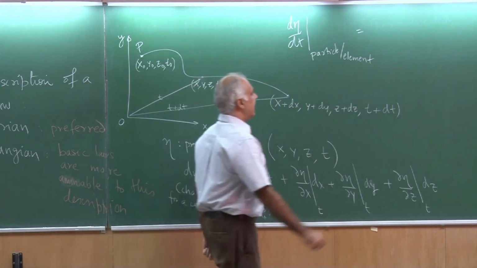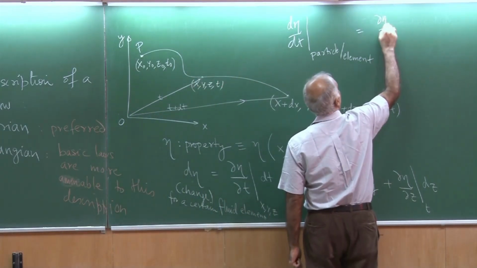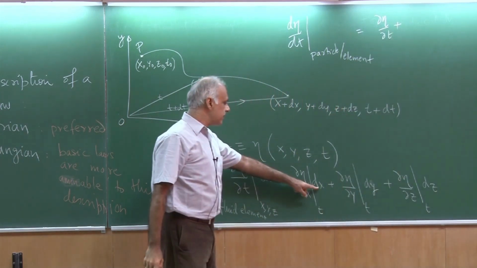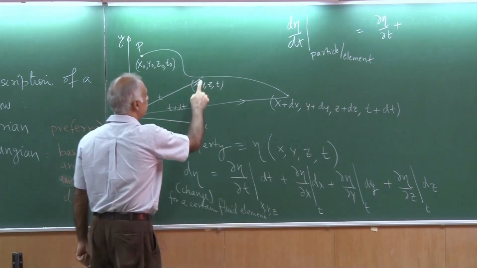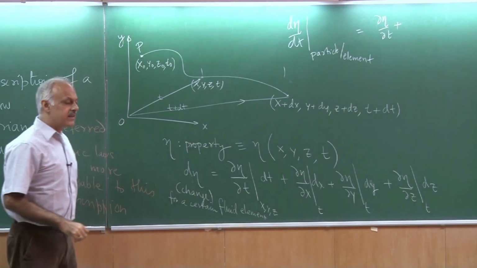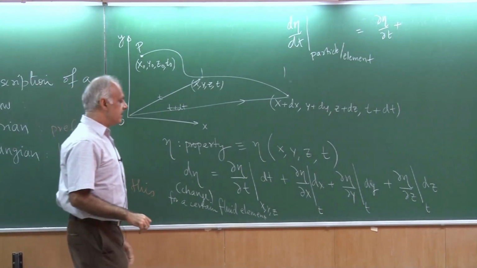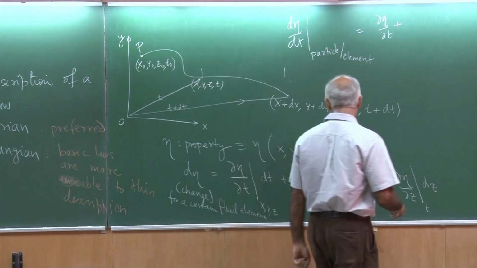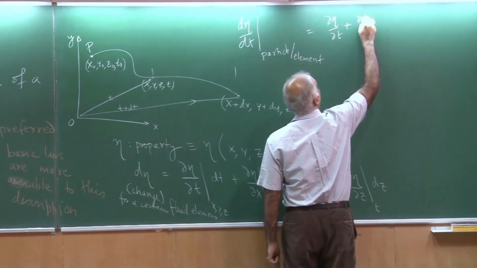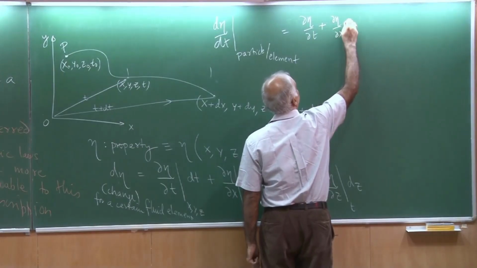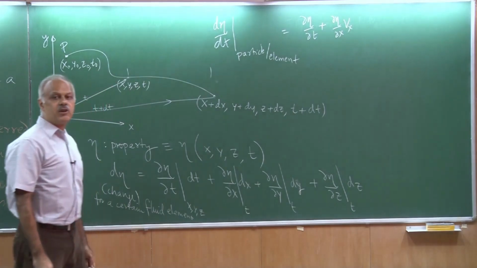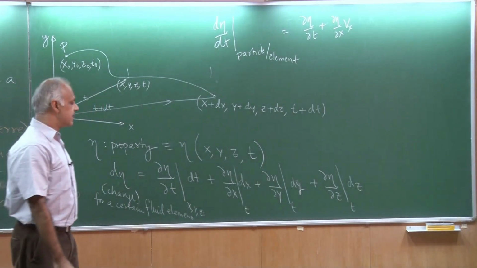So this I would simply write as del eta by del t plus, notice when I divide dx by dt, this is the dx that the particle has moved in time dt. So in the limiting case of dt going to 0, I can straight away write del eta by del x times Vx, which is the velocity of the particle in the x direction.